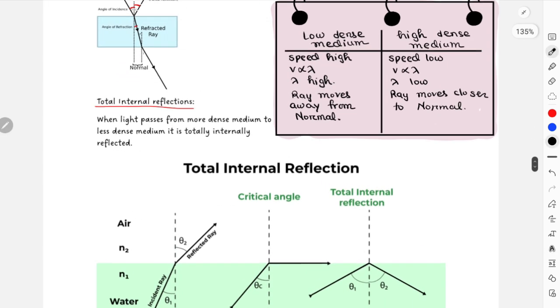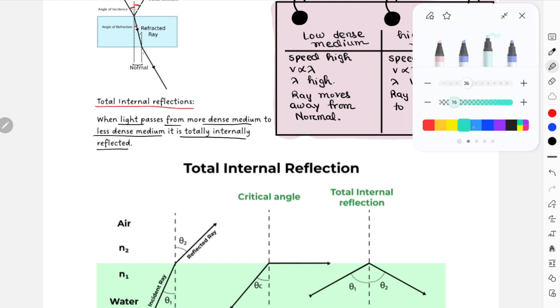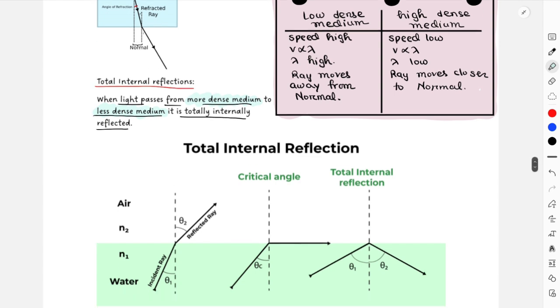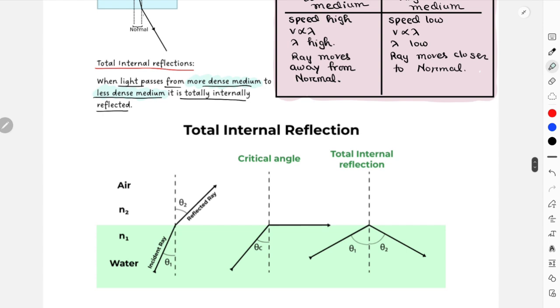For total internal reflection, it says that when light passes from more dense medium to less dense medium, it is totally internally reflected. This is one of the conditions for total internal reflection to occur. The light must travel from high dense medium to low dense medium. This is the law. Now after this again we'll start. It says that total internal reflection occurs in 3 different sections. This is actually how total internal reflection is connected to critical angle.